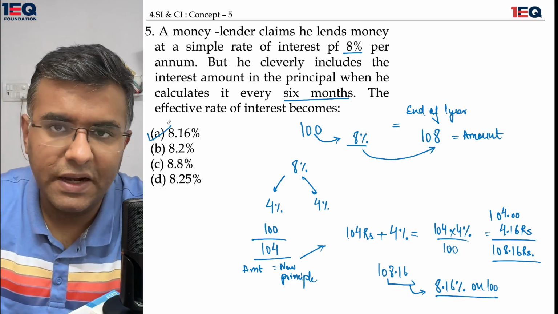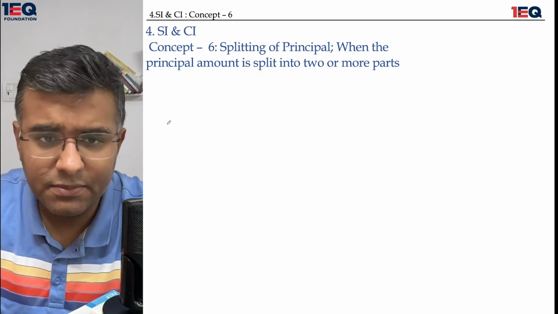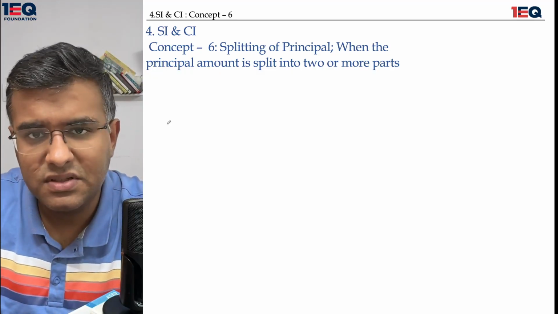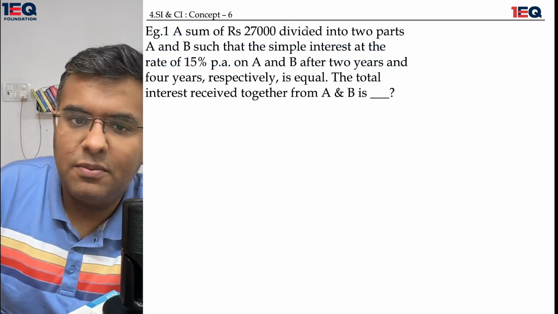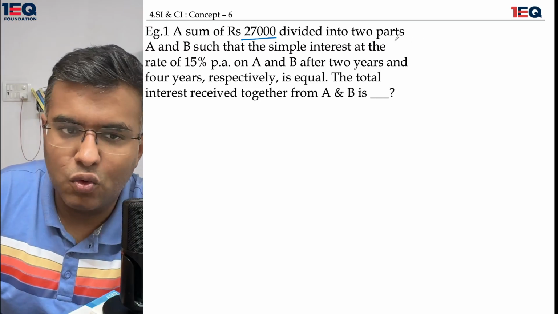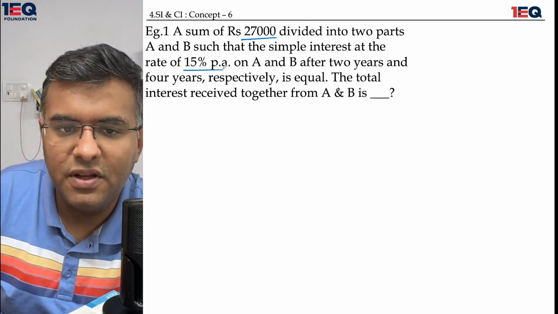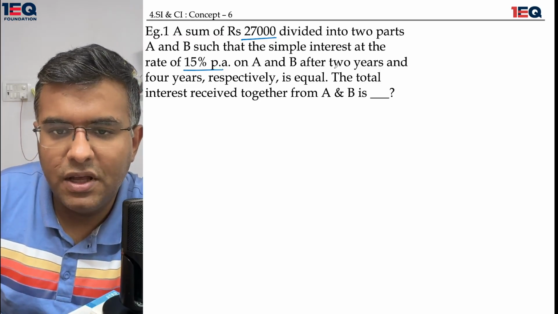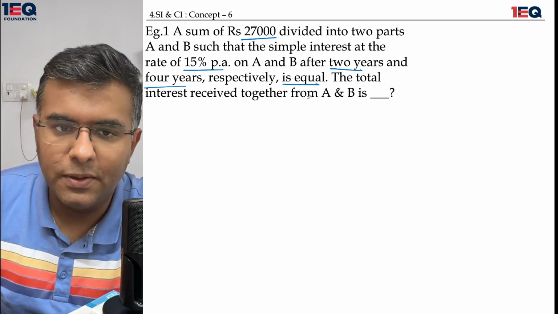Right, let's move on. Now there can be possibilities when the principal amount is split into two or more parts. Okay, a sum of 2700 rupees is divided into two parts such that simple interest at the rate of 15% on A and B after 2 years and 4 years respectively is equal.